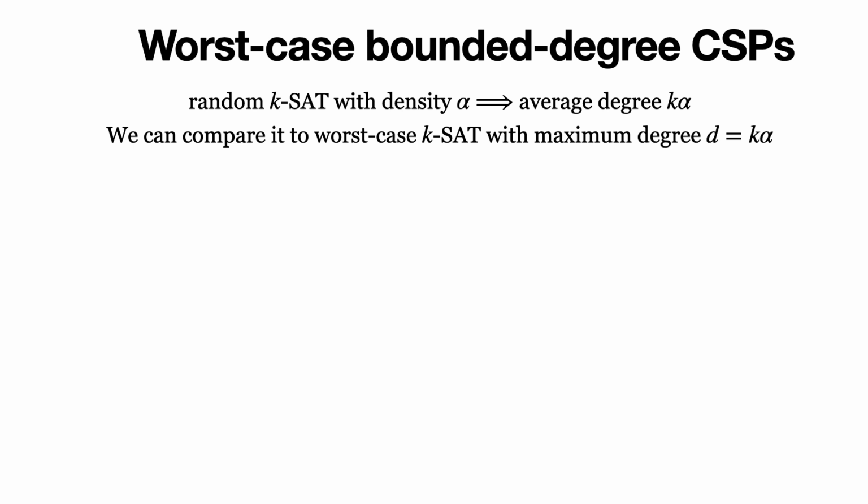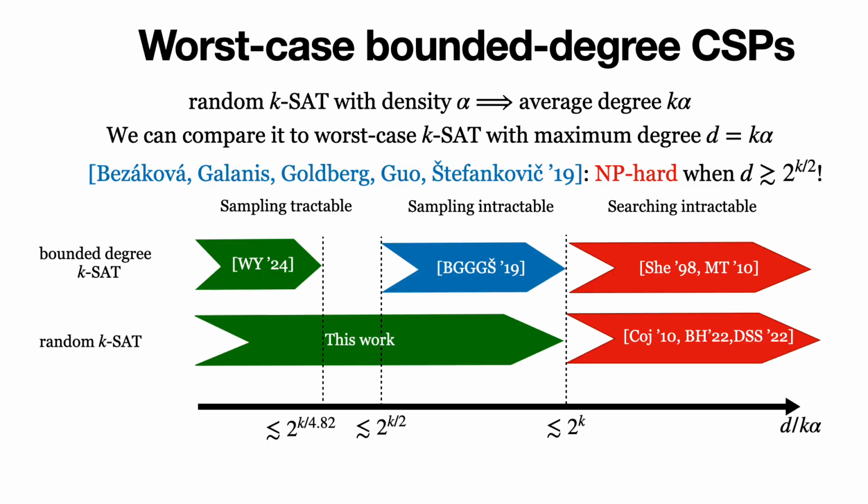Up to date, the best result for sampling k-SAT is by Wang and Ying, effectively up to 2 to the k over 4.82. Also, there's a lower bound of 2 to the k over 2, which demonstrates that the sampling and counting problems are computationally much harder than searching for bounded degree CSPs.